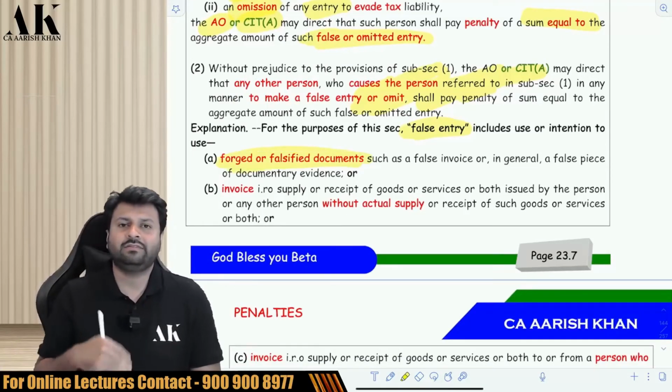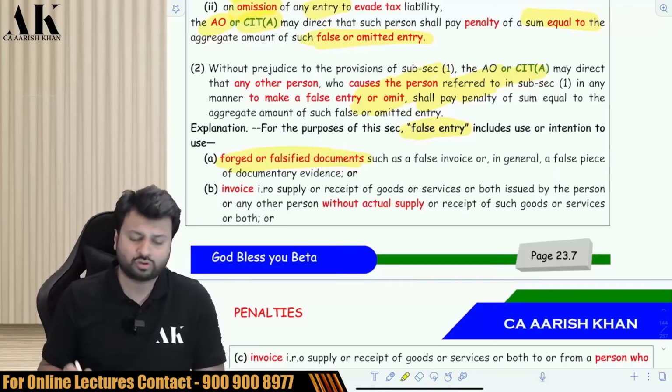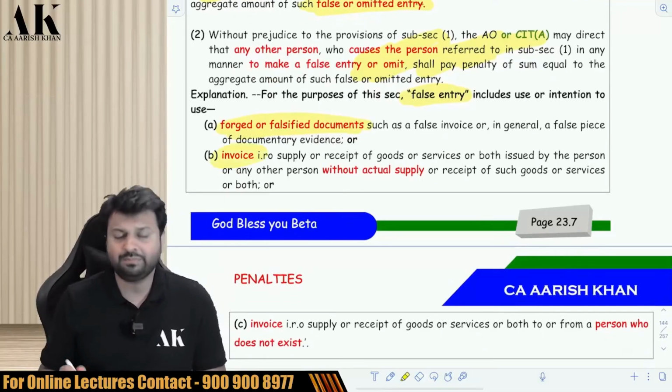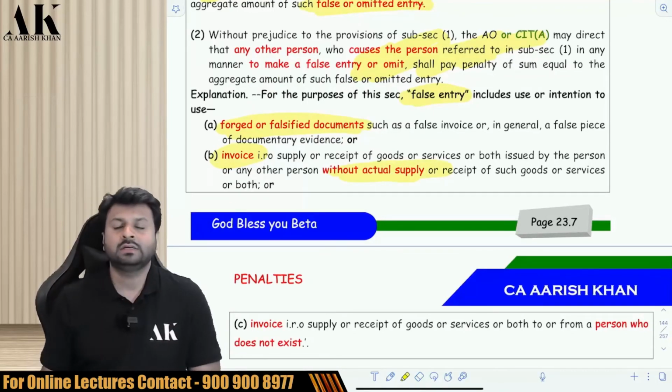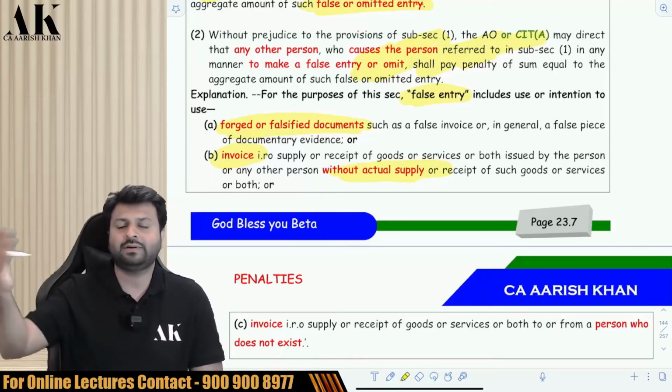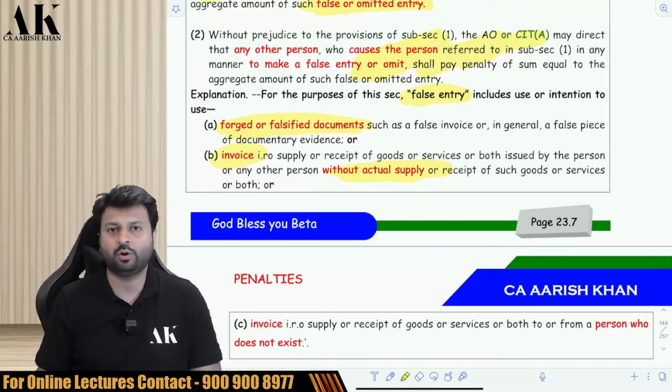You are passing an entry with a false document, or you are invoicing a person. You are passing an entry without actual supply to any person. So you are showing that I have purchased from Ratan Tata, I have purchased from Reliance Industry, I have purchased from Infosys, I have purchased from Wipro, but you have not actually purchased anything. You are making a false entry.